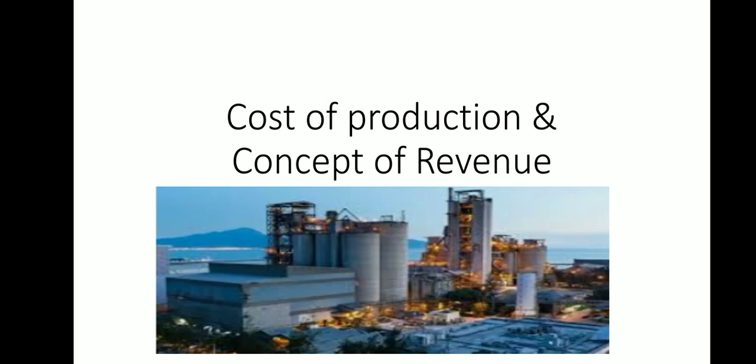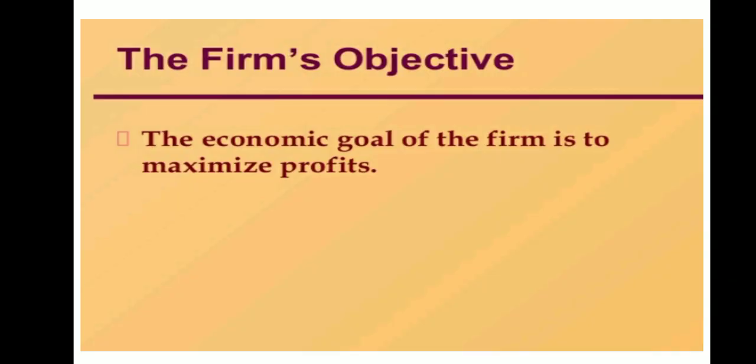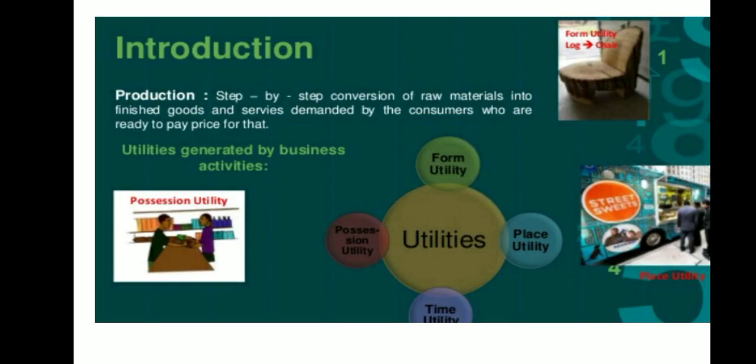Let us discuss the cost of production and the concept of revenue. As you know, the firm's objective is to earn maximum profit. The economic goal of any firm or industry is to maximize its profit. Now, how can they maximize their profit? Whatever the cost of production is, plus profit, that is the MRP, the market price of that particular product.